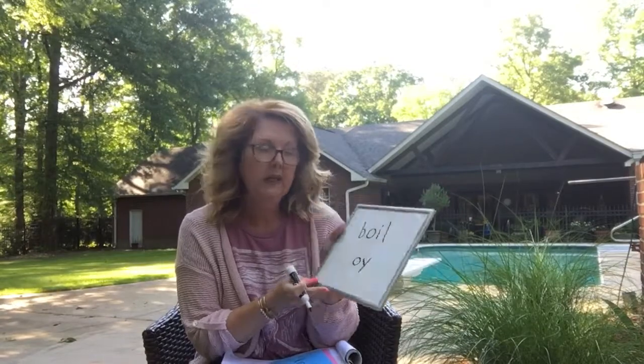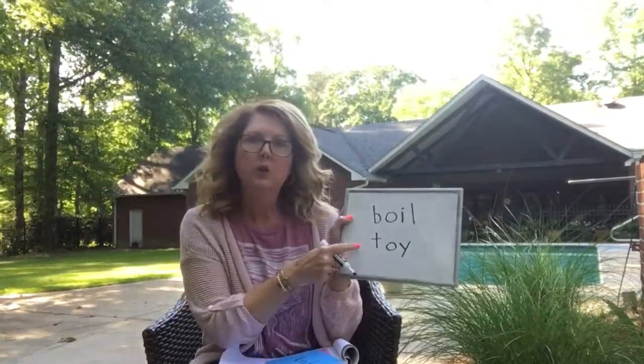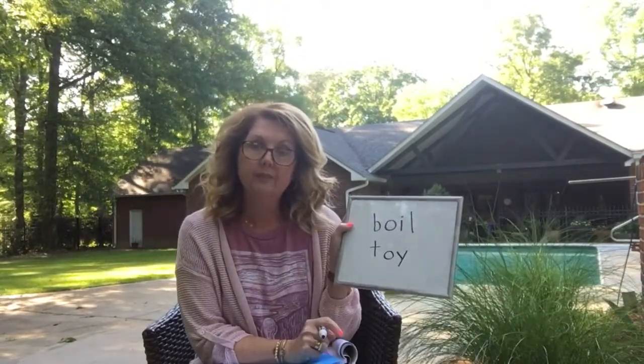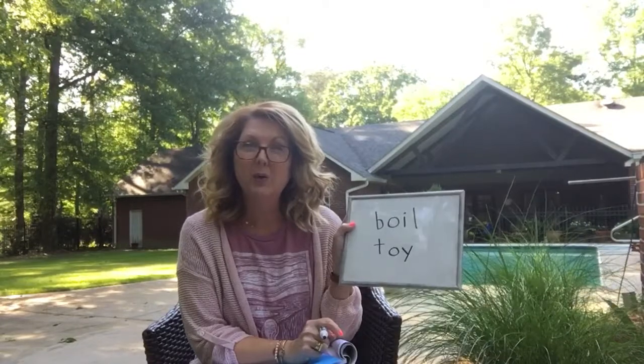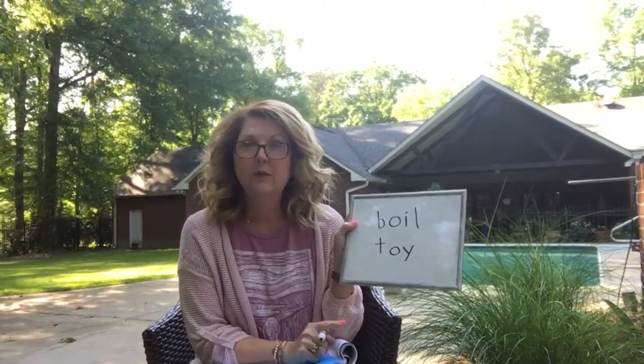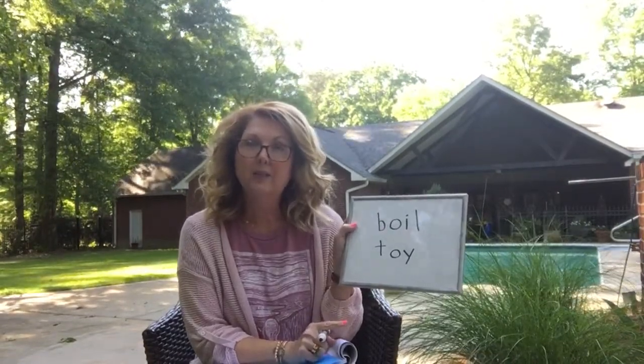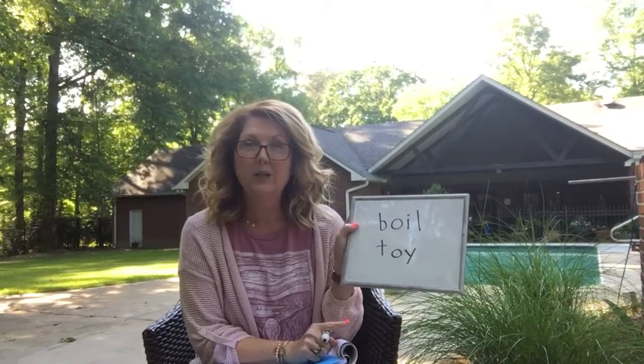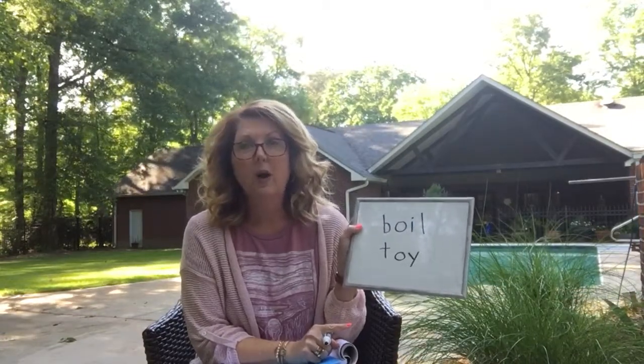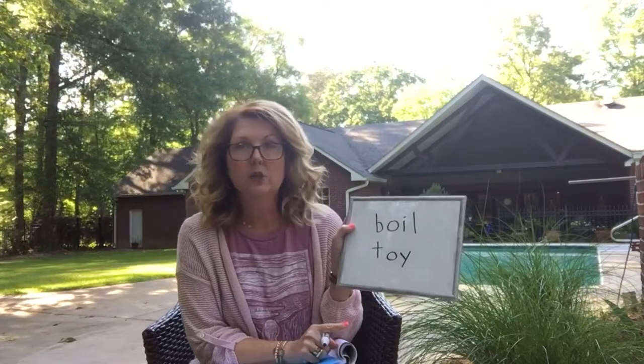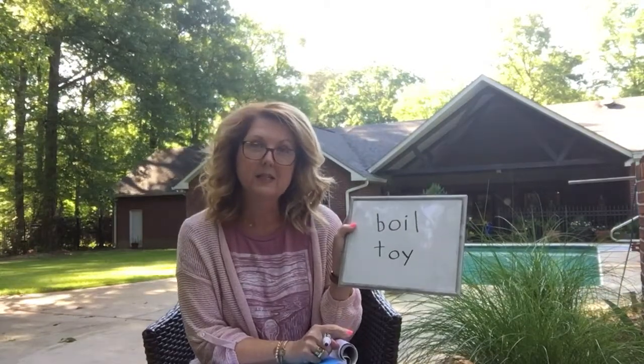If you have a word like toy, then the OY is at the end. So that's how you know the difference. They both say oi, but the difference is that the OI comes in the middle of a word between two letters, and the OY comes at the end. So that's just something to remember for your spelling test on Friday.